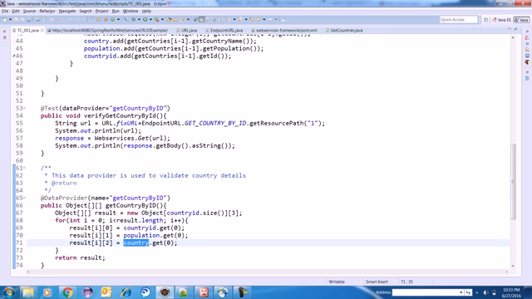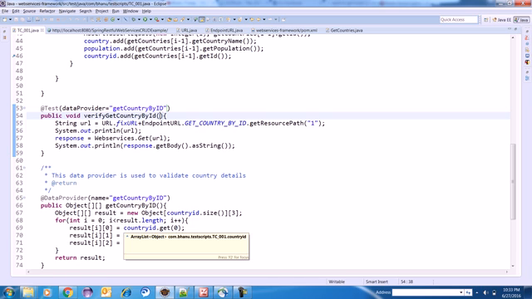So if you look here, what I can do is I can make this a string. Actually I can supply a country ID as a string, but the problem is I have country ID as an object.